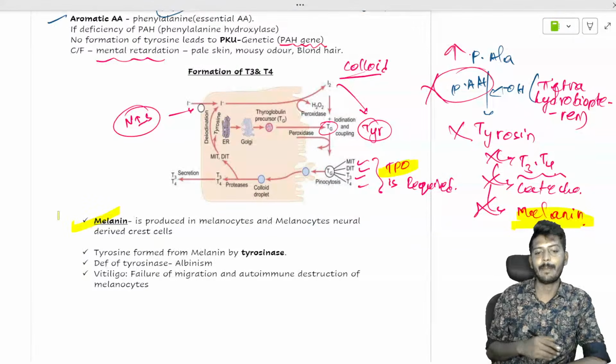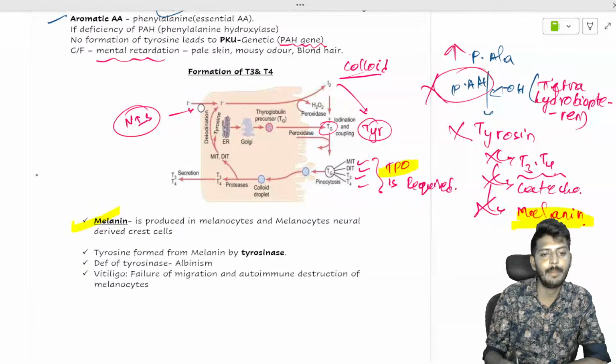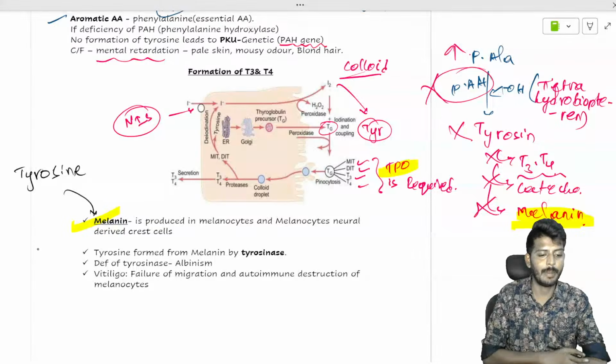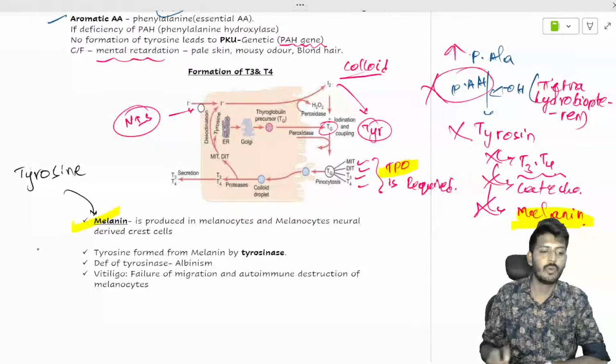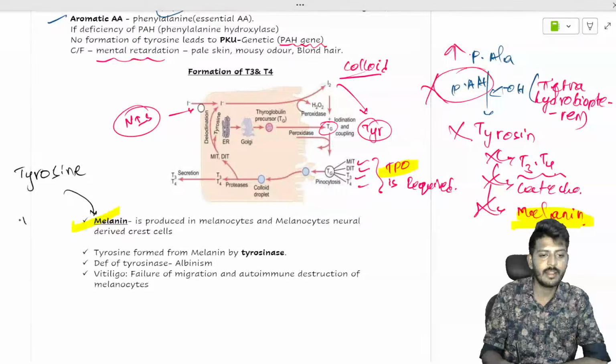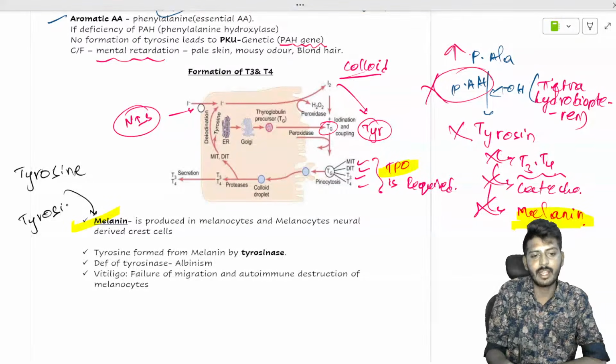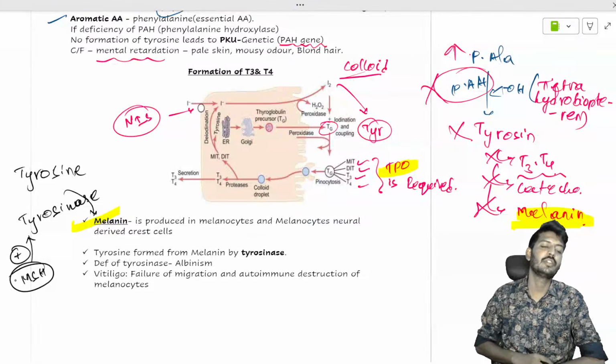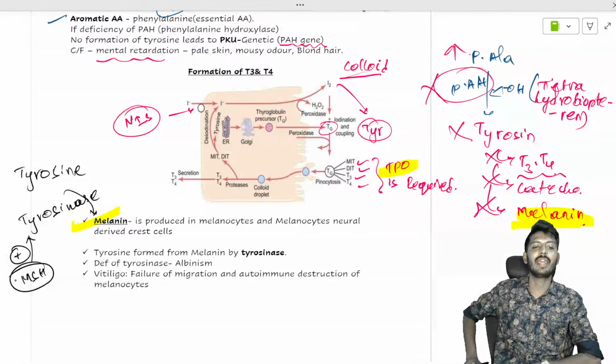Melanin is produced by melanocytes. So in the melanocyte, what happens? You have an amino acid called tyrosine. This tyrosine will get converted into melanin with the help of an enzyme called tyrosinase. This tyrosinase is stimulated by some substance. What is that called? Melanocyte stimulating hormone. Melanocyte stimulating hormone will stimulate the activity of tyrosinase, which will convert tyrosine into melanin.